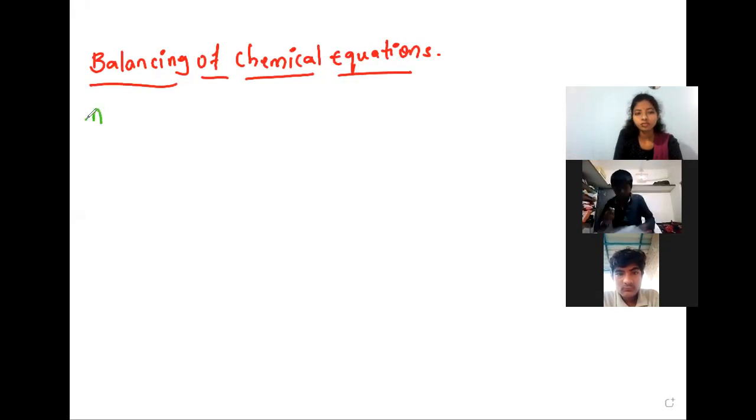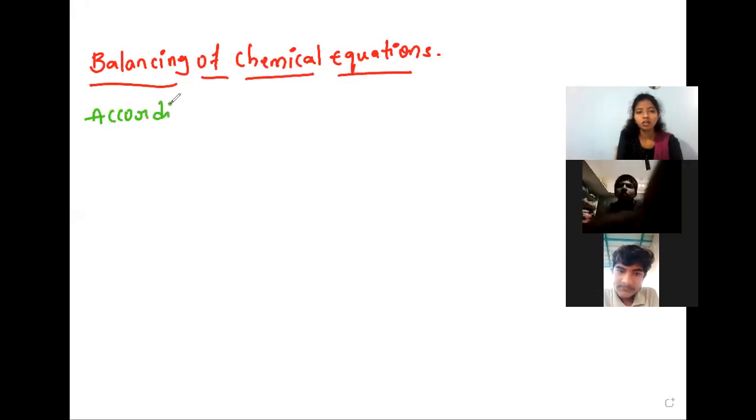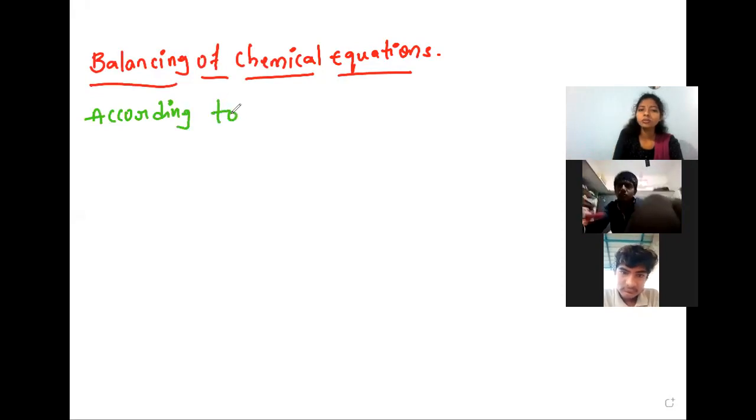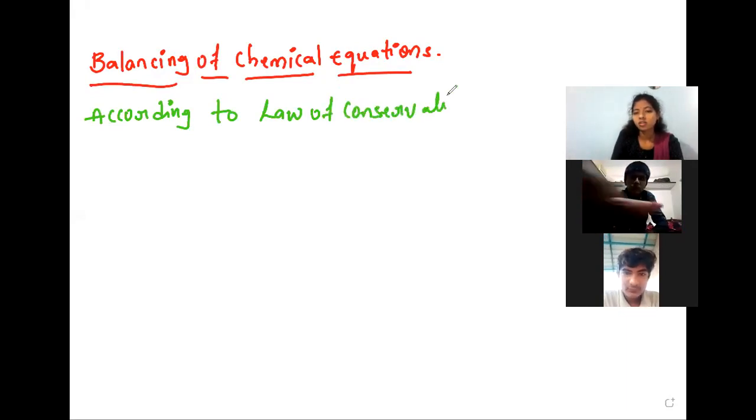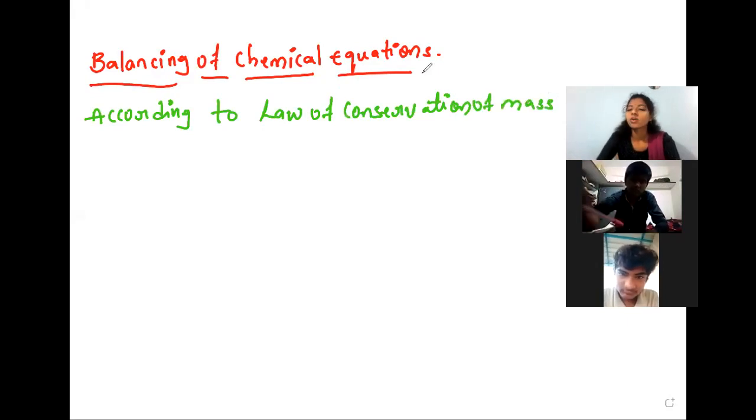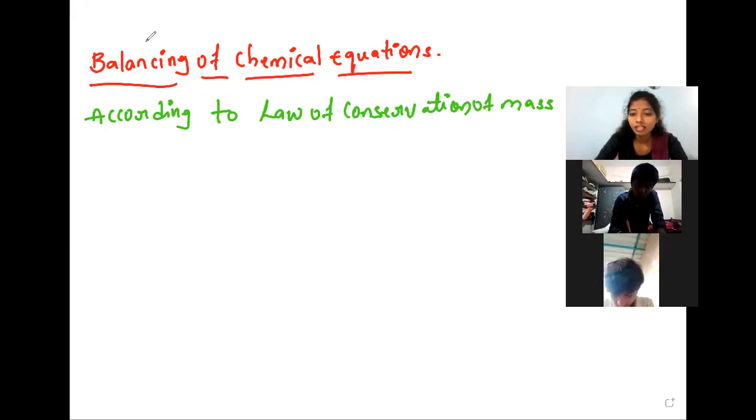See, Nana? According to the law of conservation of mass, the matter can neither be created nor destroyed. It can change its formation from one state to another state.